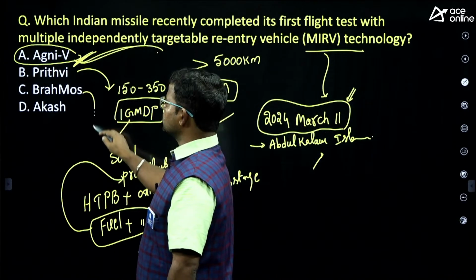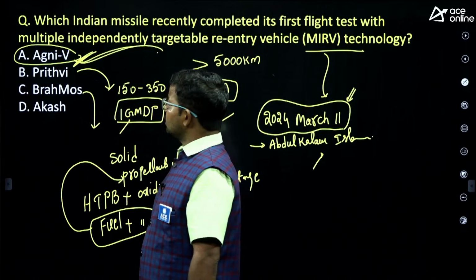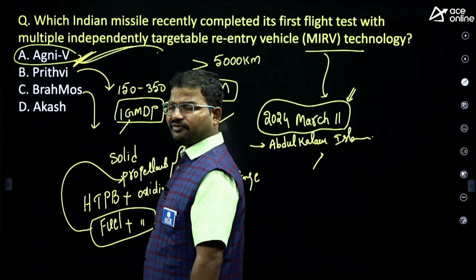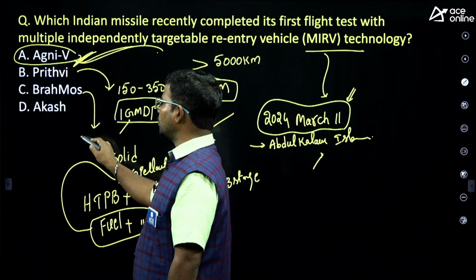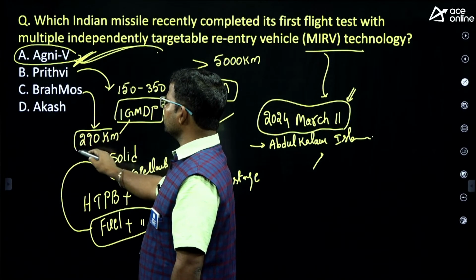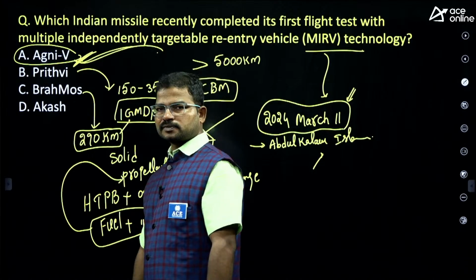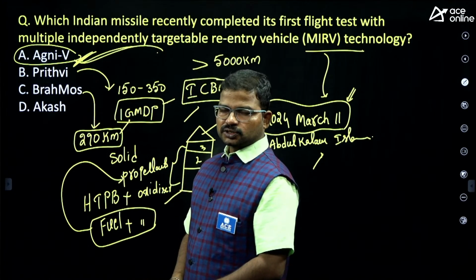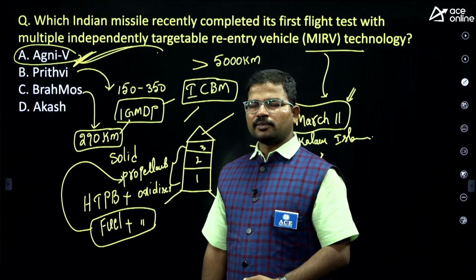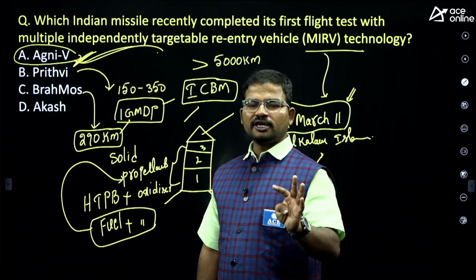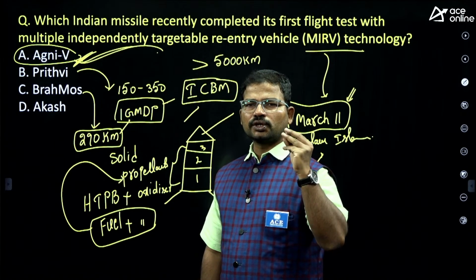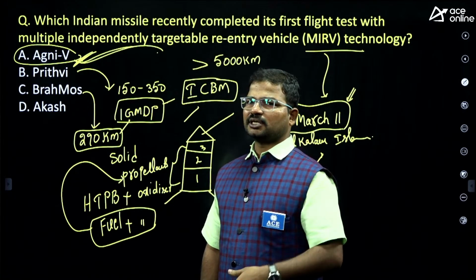Next, the BrahMos missile. It has different variants. If you consider BrahMos export, its range would be 290 kilometers. Recently we exported these BrahMos missiles to the Philippines. So far only 4 organizations are using BrahMos missiles: the Indian Army, Indian Air Force, Indian Navy, and the Philippines Navy.